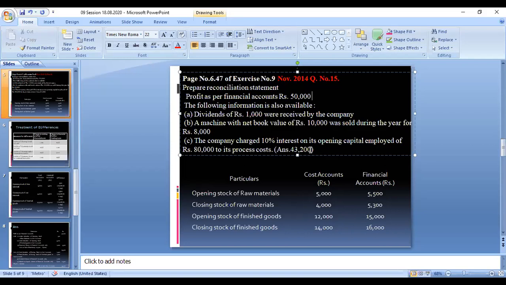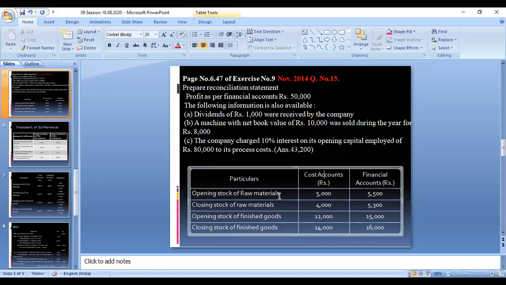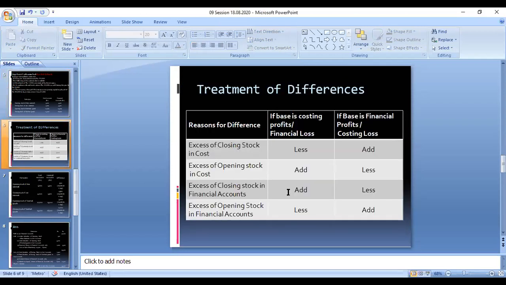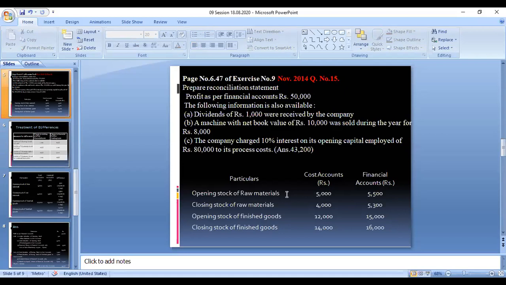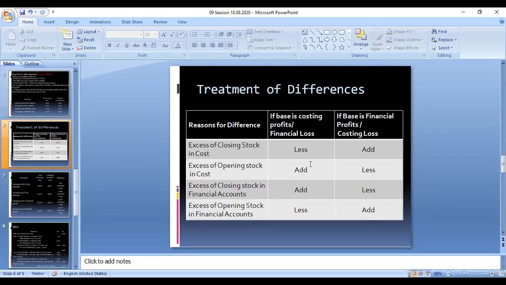Now we can go to this table. This is opening stock, closing stock, opening stock, closing stock. You need not worry whether it is finished goods or raw material. Now we have to think about opening and closing stock also, as we worked out in the previous problem. Before that, we have to understand the formula for how to deal with closing stock and opening stock, that is, the difference between the financial accounting closing stock and the cost accounting closing stock.